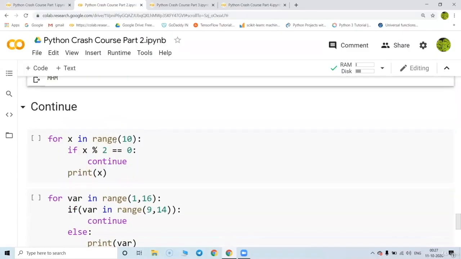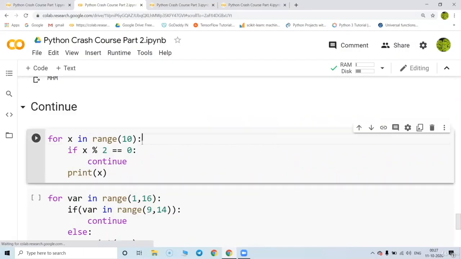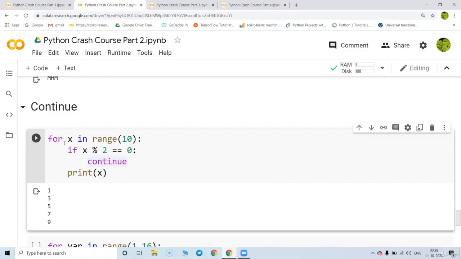Great. Now coming to the continue. In the continue, suppose the condition is satisfied, then you will not come out of the loop. You will be continuing the loop itself. So that is basically called a continue. Here I'm taking the value from 0 to 9. And if the value is divisible by 2, that is not printed because that value is in the continue statement. So all the odd values will be printed.